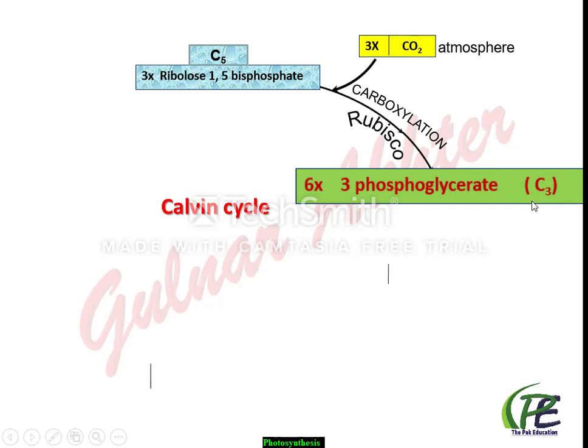Second stage or second phase of the Calvin cycle is reduction.